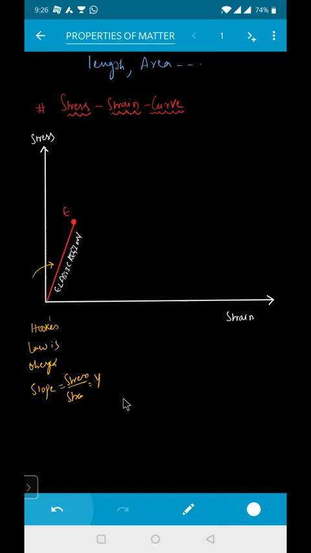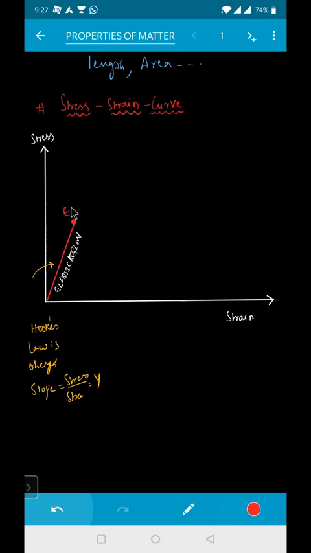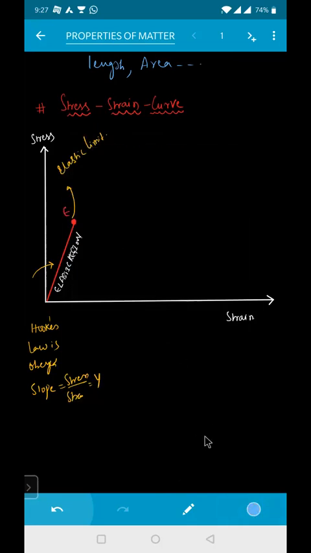Is it clear? Yes. And capital E is known as your elastic limit. Capital E is known as what? Elastic limit. Okay, so if I extend this graph further, if I apply certain more weight on this wire, the graph will become somewhat like this.